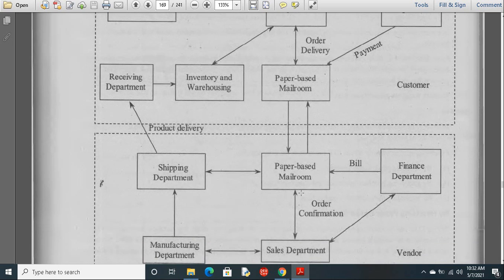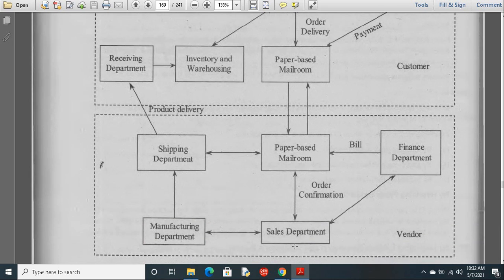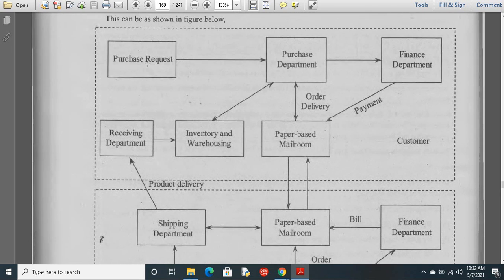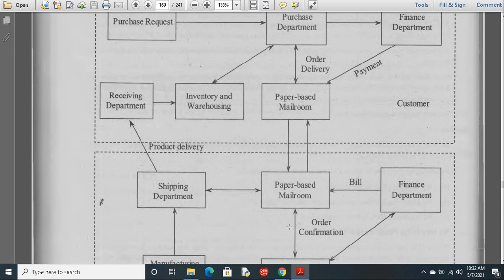Once the order has been confirmed with the sales department, it will interact. Here, see this diagram once. At the customer side, first of all he will raise a request, it will go to the purchase department, and from the purchase department it will go to the finance department regarding the cash particulars and that amount, and it will go to this paper-based mail room, which is the vendor's paper-based mail room.